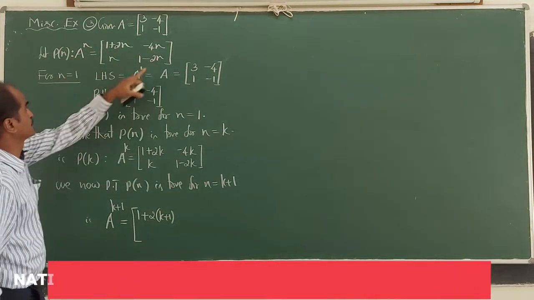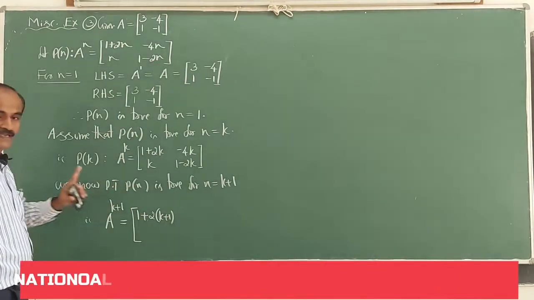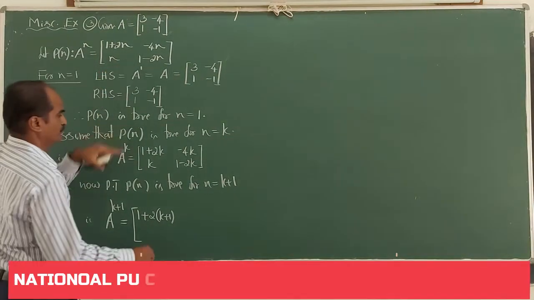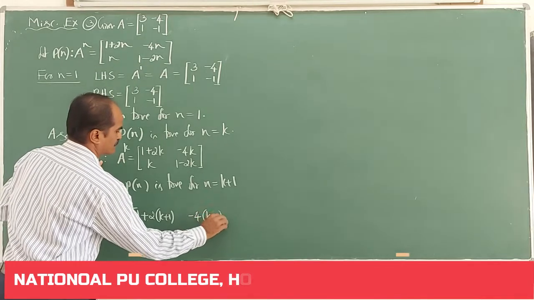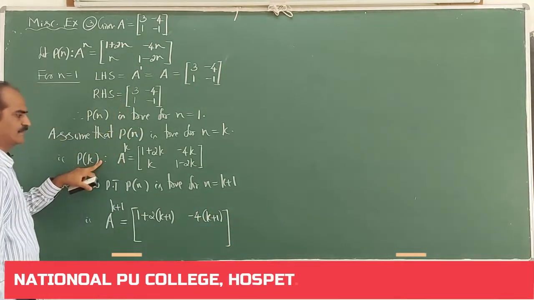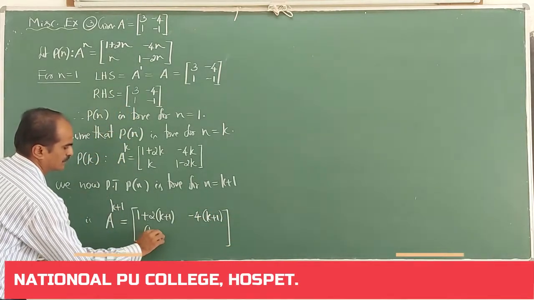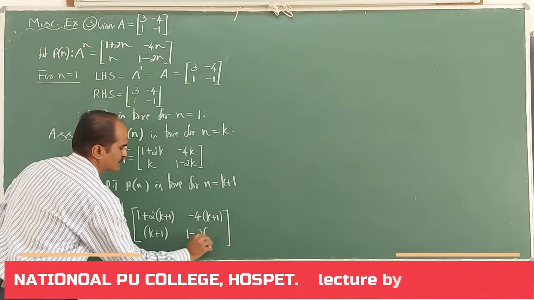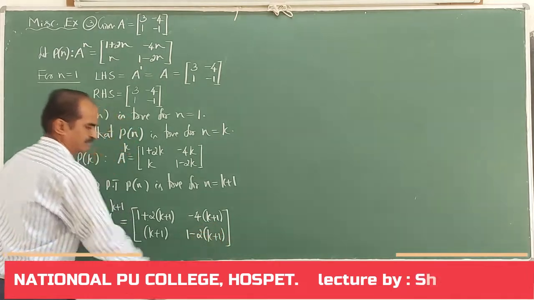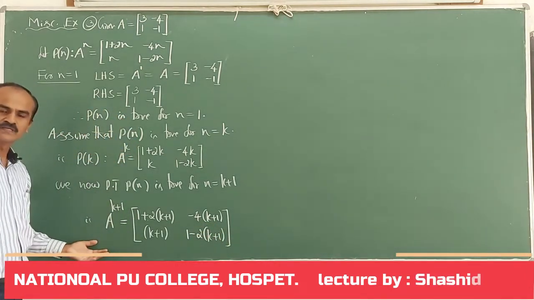Here, in this result, wherever n is there, you have to get k plus 1. So minus 4n, it is minus 4 times of k plus 1. Second row, k is there, you have to get k plus 1. It is 1 minus 2 times of k plus 1. So this is what you have to get.